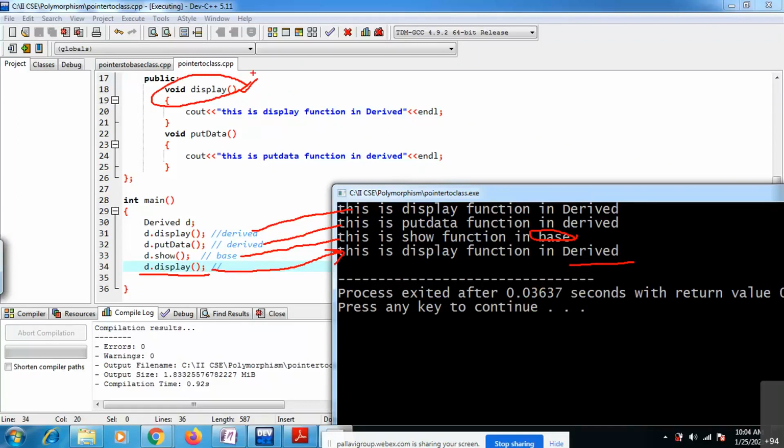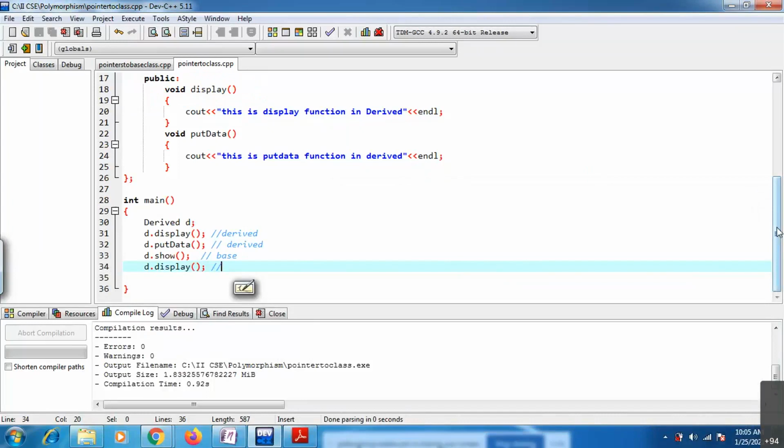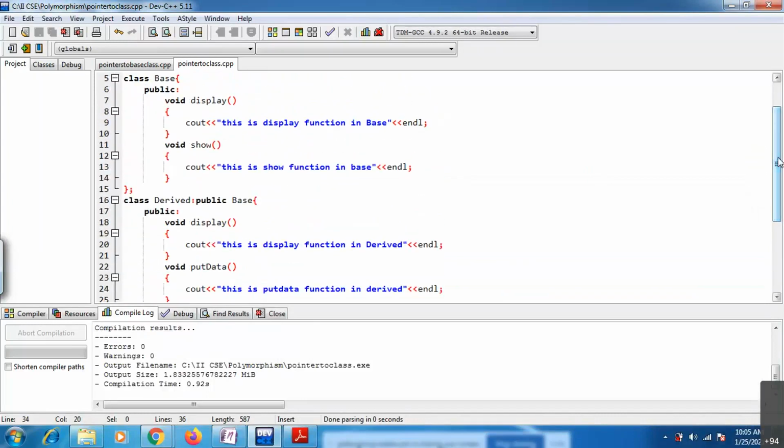Same thing you have written inside the base class and inside the derived class as well. This concept we can call function overriding. Overloading means you are showing some difference in the number of parameters.